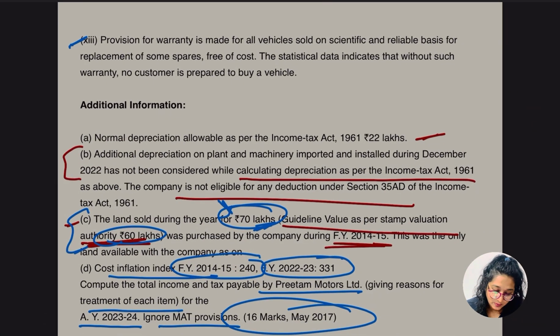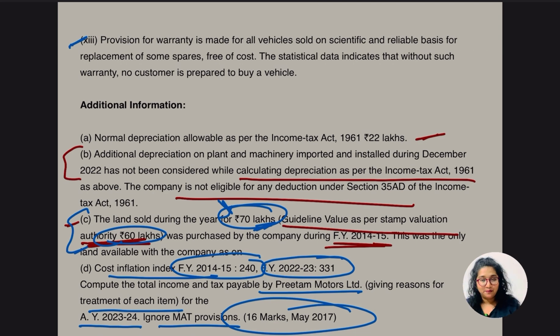Yes, let's go for the 12th point. Provision for warranty is made for all the vehicles sold on a scientific and reliable basis for the replacement of some spare parts free of cost, and the statistical data indicates that without such warranty no customer is prepared to buy any of the vehicles. Okay, let's go for the additional information.